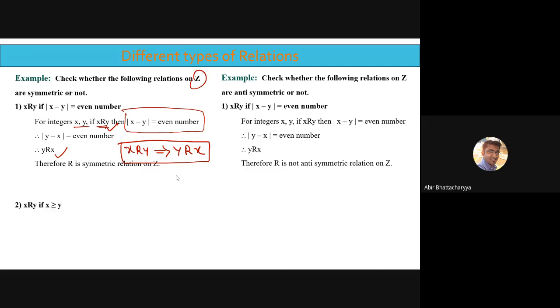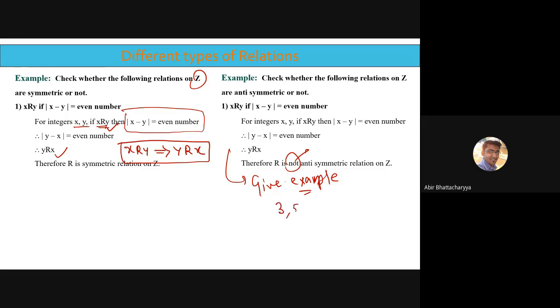The better approach is to give an example whenever you are saying not antisymmetric. Here I didn't give one, but it's better to give an example. Let's take two integers whose difference is an even number, say 5 and 3.